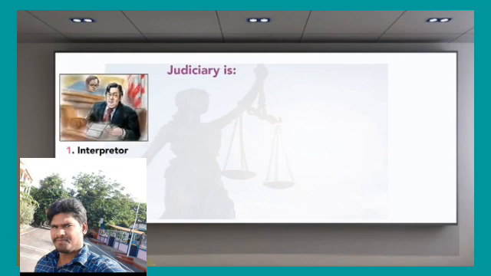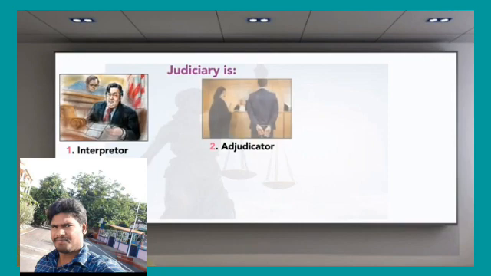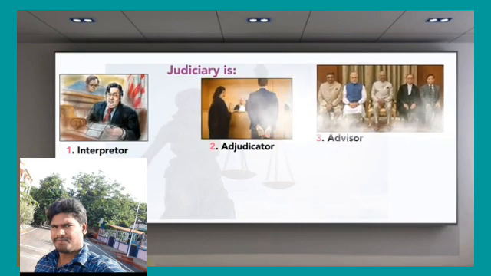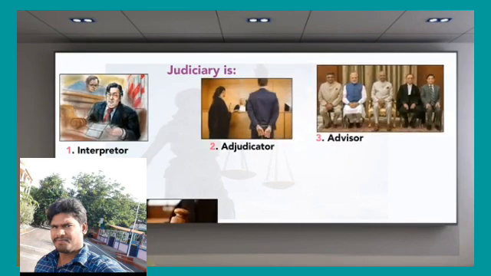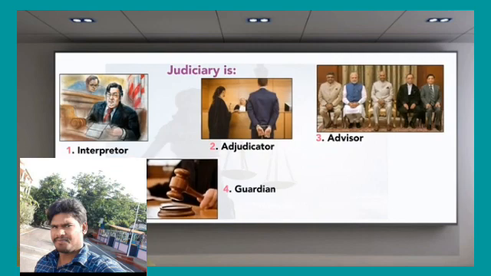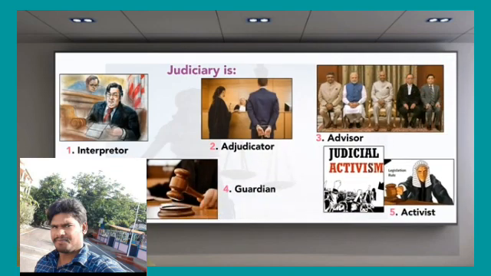Okay, especially observe that the judiciary is: one, an interpreter; second, an adjudicator; third, an advisor; fourth, a guardian; and then an activist. These are the judicial roles which are given to us.